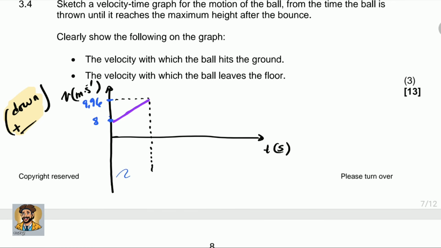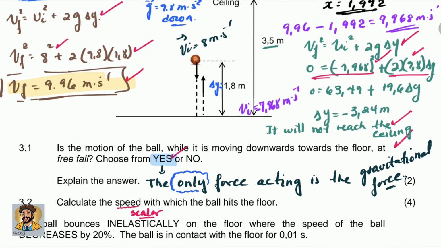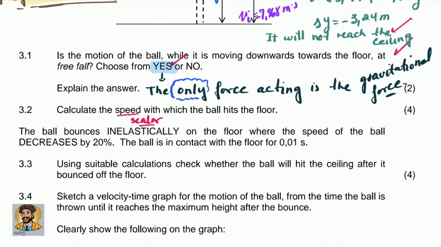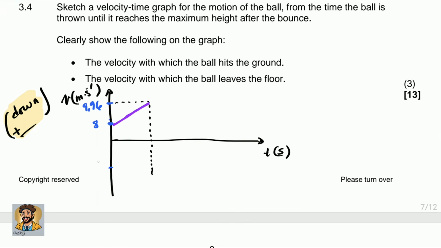It means it's going to be here. At this point is when the ball leaves the ground. This is not an accurate drawing. Maybe we can make it a little bit more up here. For instance, here that is going to be 7,968 meters per second.